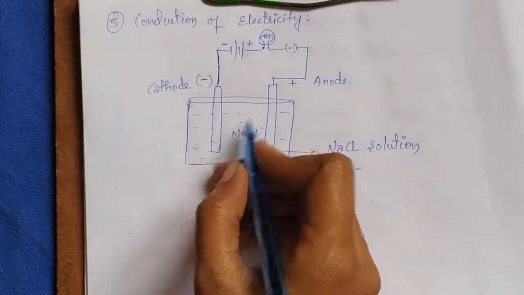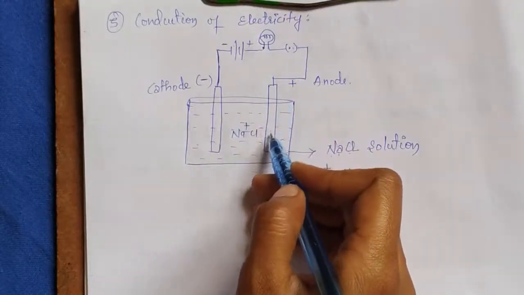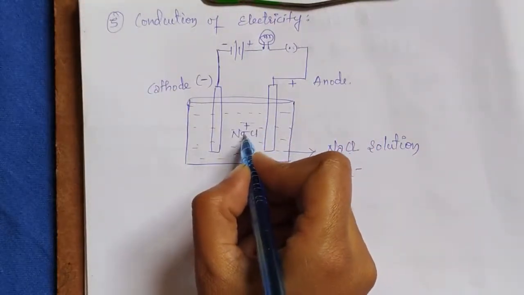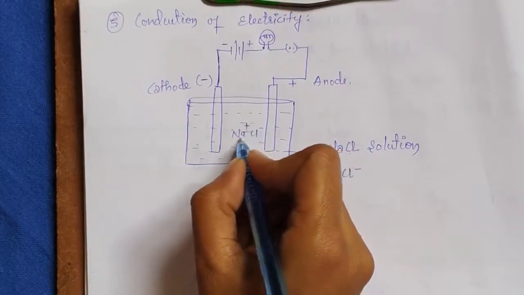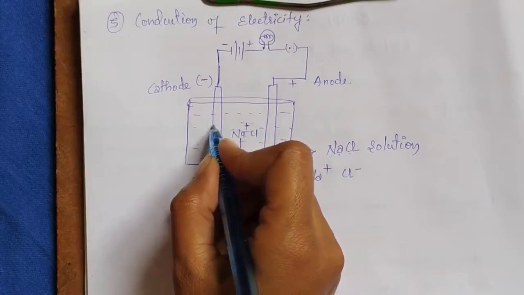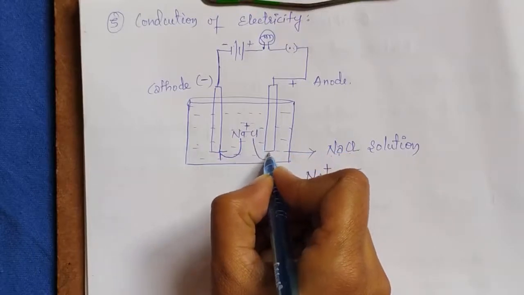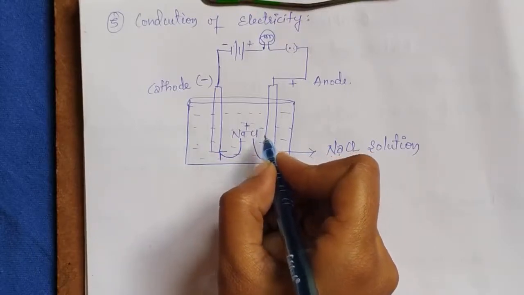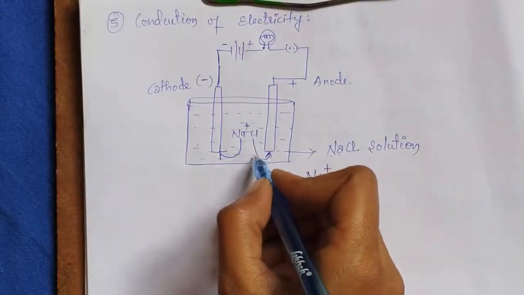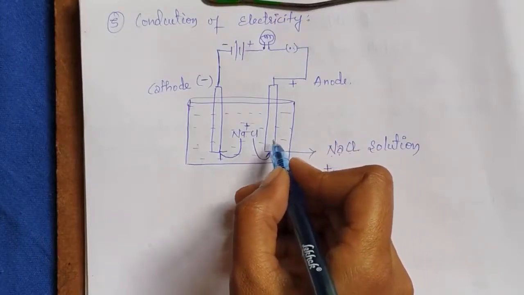This is one electrode and this is another electrode. This is the negatively charged electrode, this is the positively charged electrode. Since the sodium ion is positively charged, it will start moving towards the cathode, that is the negatively charged electrode, and all the chloride ions, since they are negatively charged, will start moving towards the anode, that is the positively charged electrode.